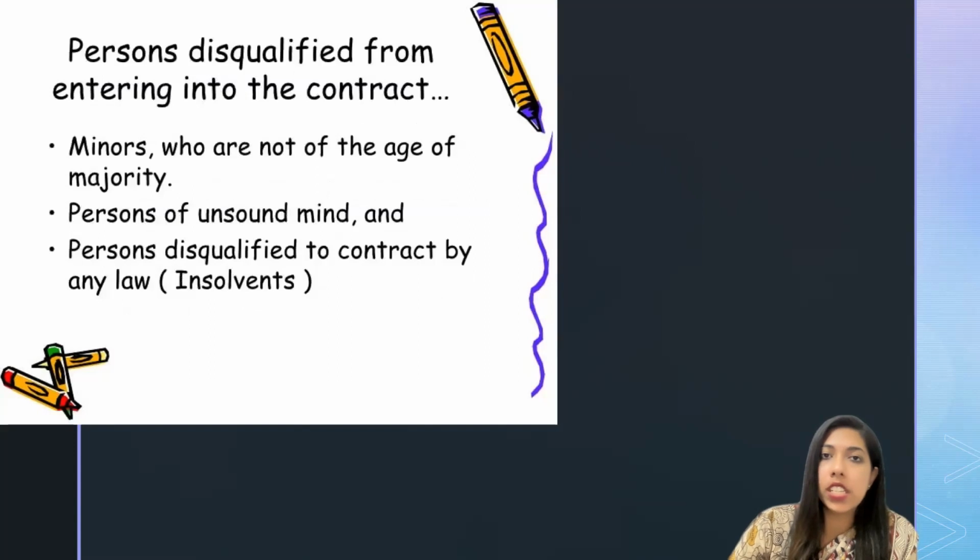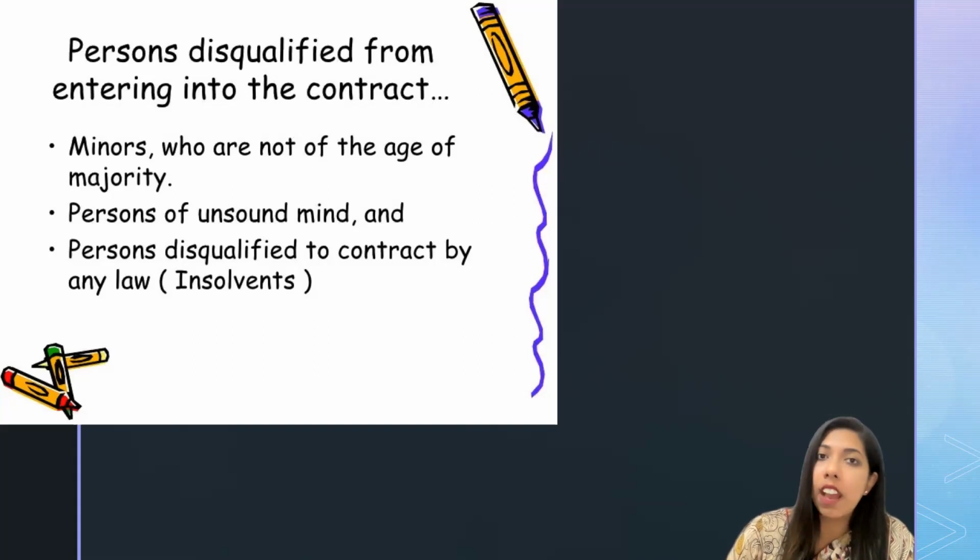Next, I'm going to discuss persons disqualified from entering into a contract. That means the persons who are restricted, disqualified or prohibited from entering into a contract. The first category of persons are minors, that means persons below 18 years of age. The second category is persons of unsound mind, just the opposite of a sound mind.